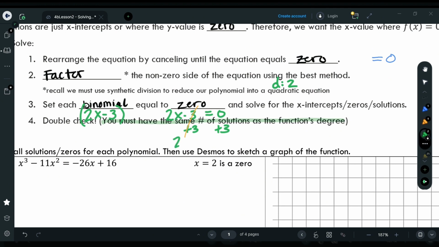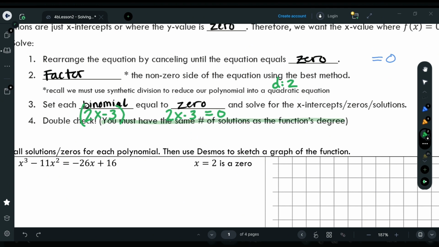And then we would get 2x is equal to 0 plus 3, which is 3. Then one more step, divide by 2 on both sides. So the 2 cancels out, and this would be the solution. So this binomial, 2x minus 3, would give us a solution of x equals 3 over 2. You could just leave it as a fraction like that, or you could write down the decimal equivalent. I just wanted to show you that here. That's what step 3 is saying.